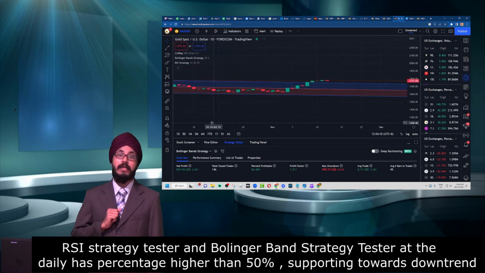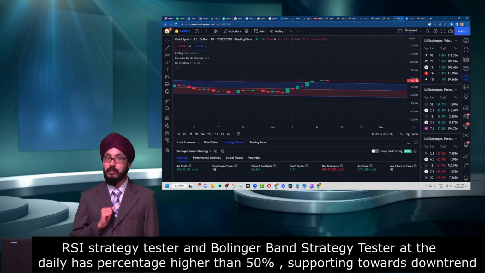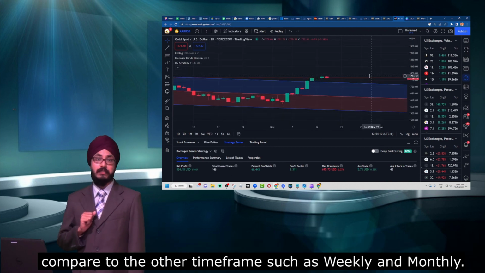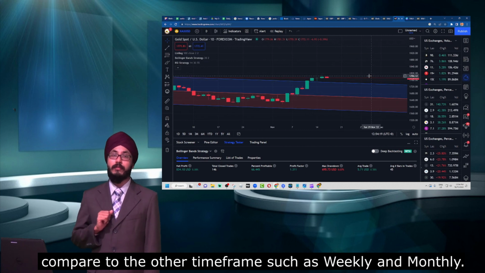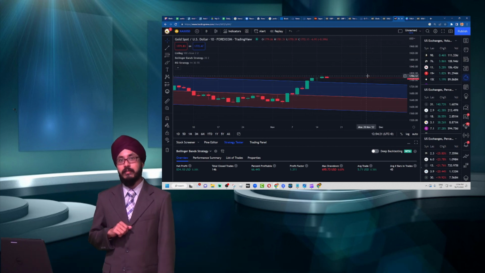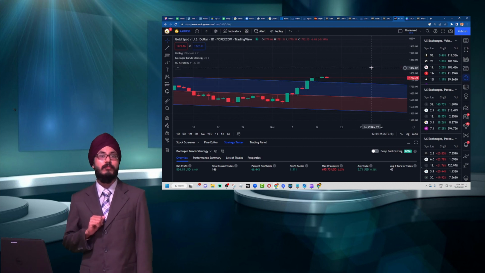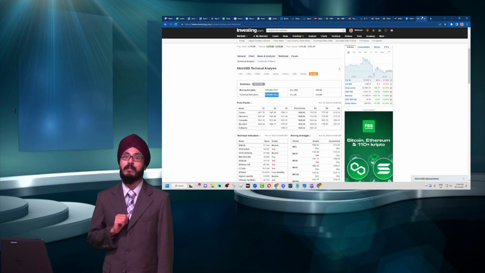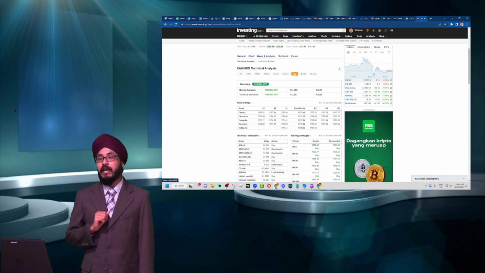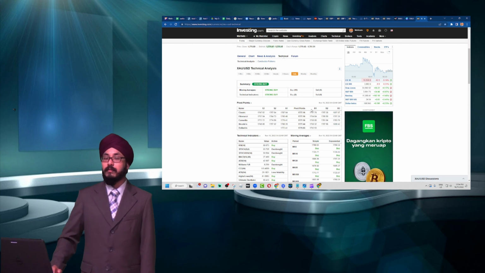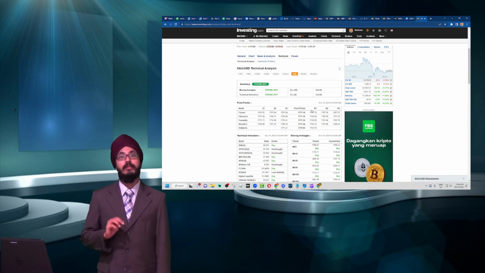So the trend could likely be bearish, or it could likely be uncertain. As we understand, our fundamental range and our fundamental trend are likely supporting more towards the bullish. So we would definitely follow our fundamental analysis. We have a fundamental range, and it is important for us to trade within the range.